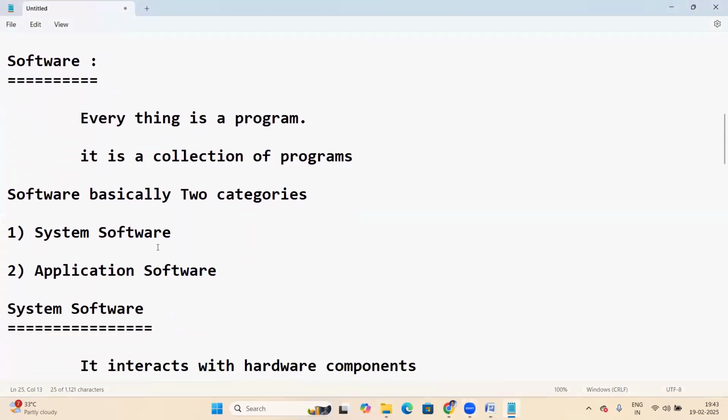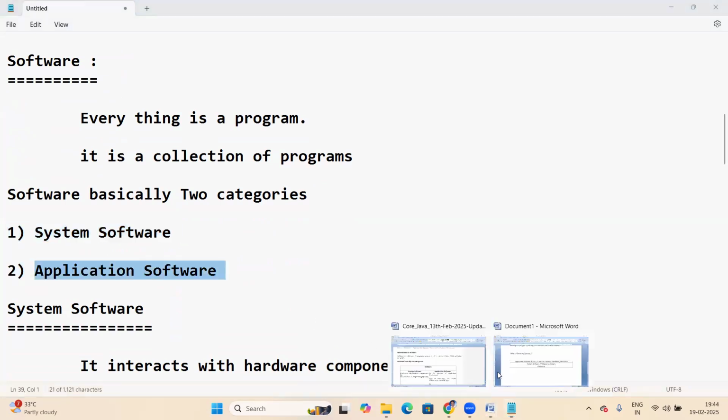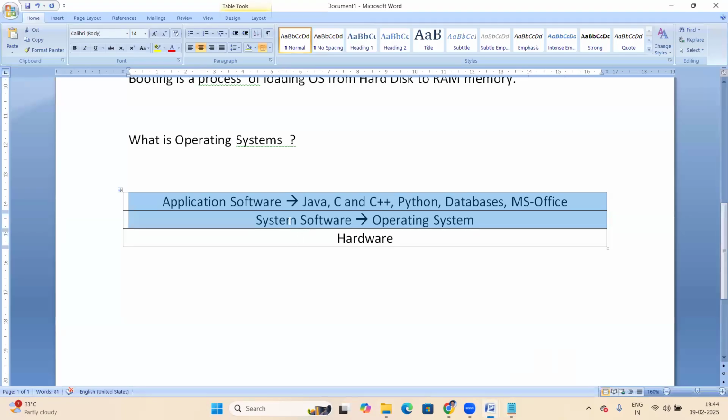In software, there are two things: system software and application software. So these two make up the software layer.